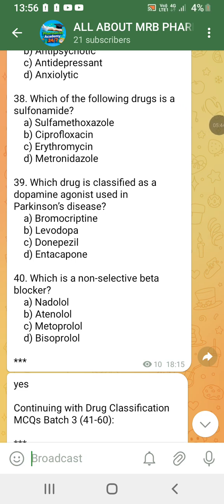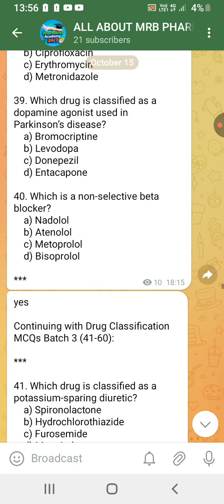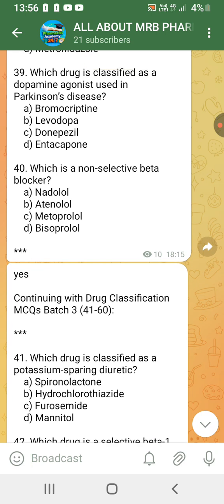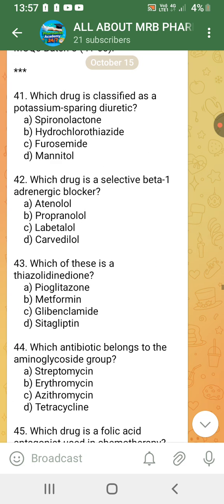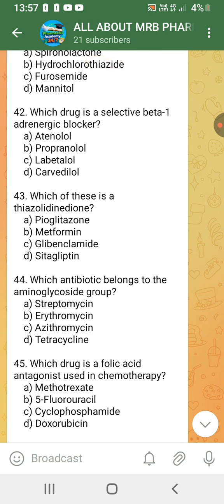Which drug is classified as a dopamine agonist used in Parkinson's disease? Bromocriptine. Which is a non-selective beta blocker? Nadolol. Which drug is classified as a potassium sparing diuretic? Spironolactone. Which drug is a selective beta 1 adrenergic blocker?